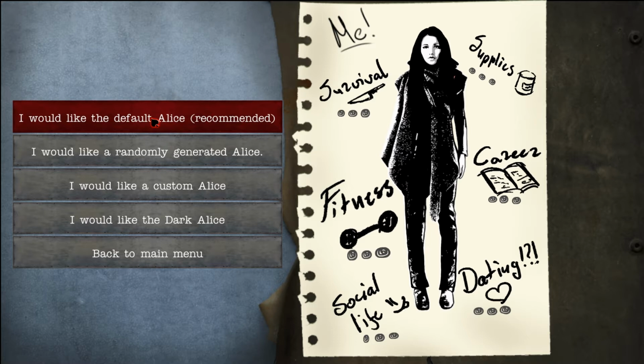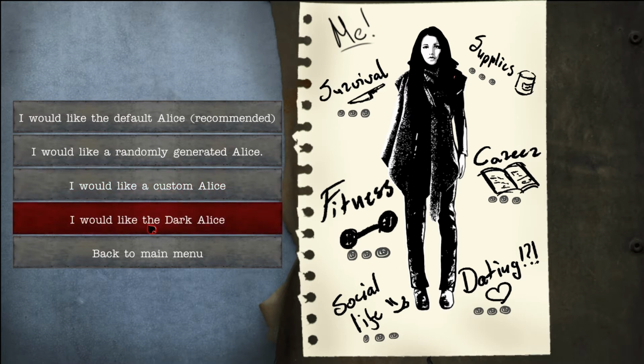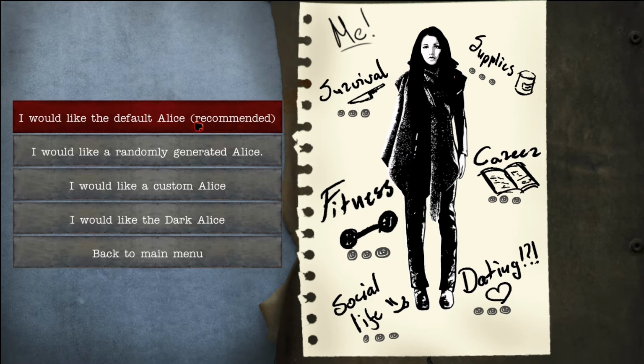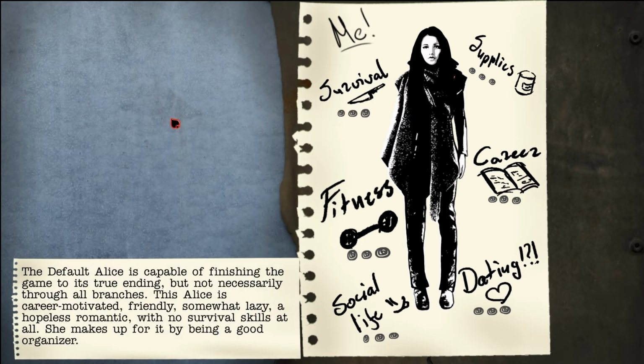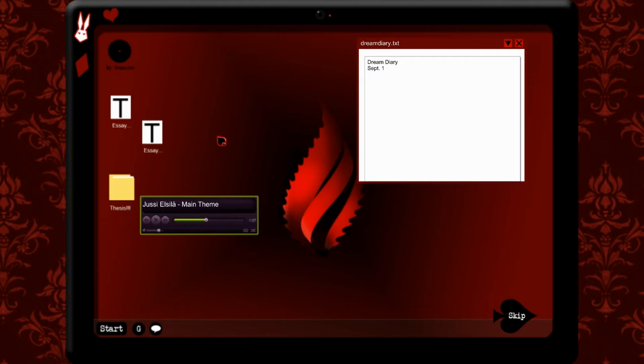Okay, so we have here: I would like the default Alice, recommended. I would like random generated Alice. I would like the custom Alice. I like dark Alice. That may be something I might do later on, but we're gonna stick with what the developer said, guys. We're gonna click default Alice. Yes, we can accept and start. So guys, this game is pretty short. It is about 20 minutes.